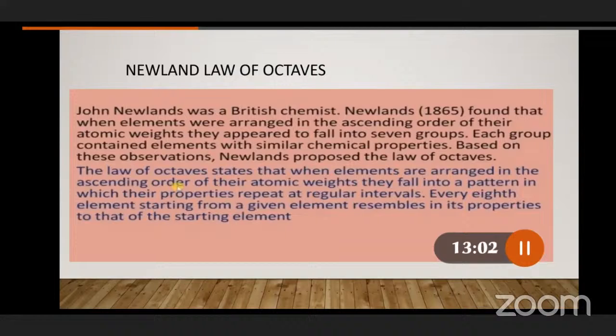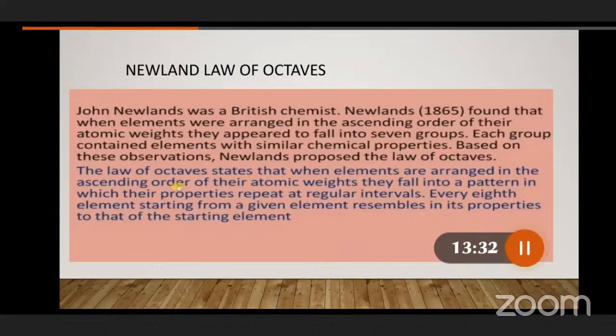After that, the 8th element we write beside the first element. At that time, if we see the properties of the first element and the 8th element, the second element and the 9th element, the third element as well as the 10th element, every element resembles its properties with its 8th element. That means the first element and the 8th element have similar properties.